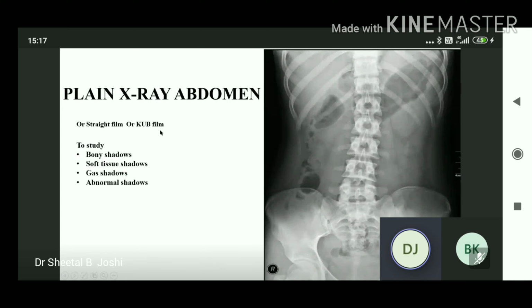To study the abdomen, we must know the bony shadows, soft tissue shadows, gas shadows, and abnormal shadows. In bony shadows, we see the lower ribs, both right and left side, the dome of the diaphragm, right and left, and the thoracic and the lumbar vertebrae. These are the tips of the transverse process of the lumbar vertebrae.